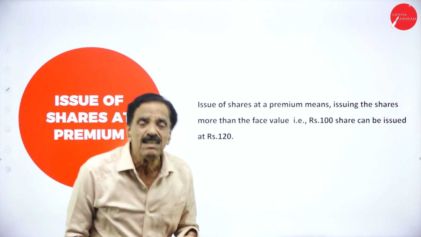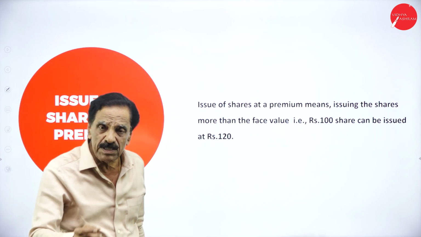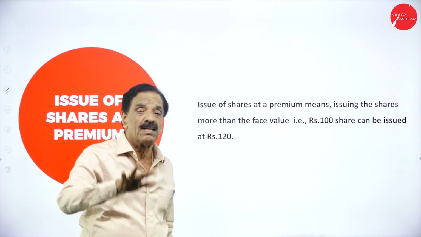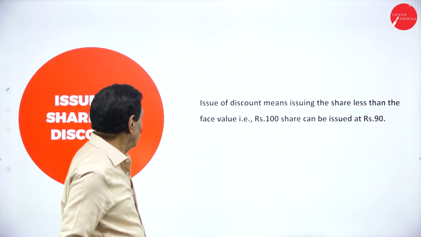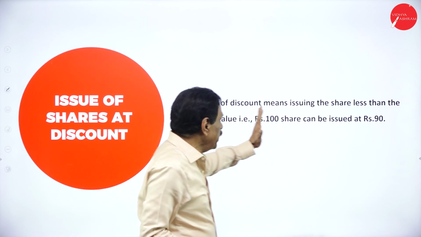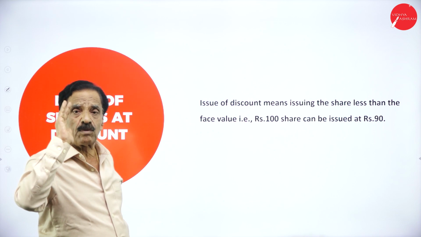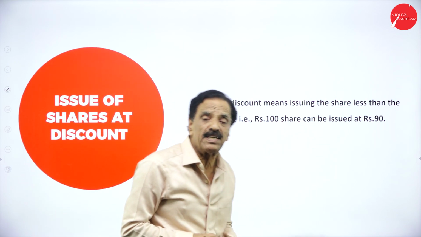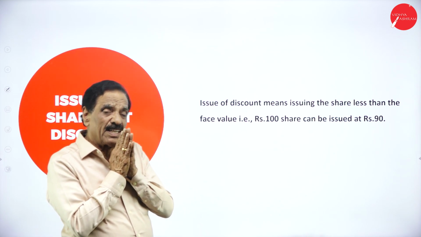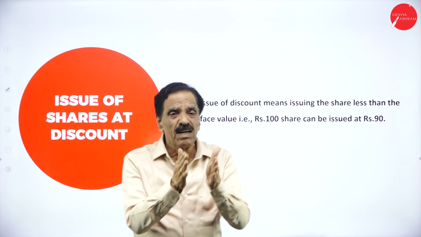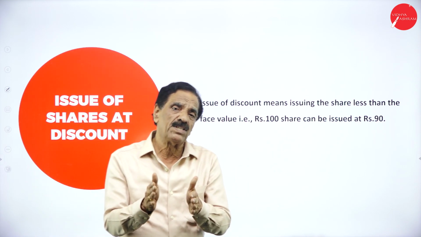When there is a demand, we can issue the share at more than the face value. If 100 rupees is issued at 100, share at par. At rupees 120, share at a premium. Now, share at a discount. Issue at a discount means issuing the share at less than the face value. If the share value is rupees 100, issued at rupees 90, it is called share at a discount, less than the face value.